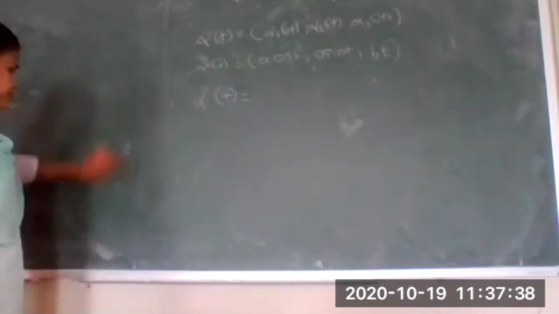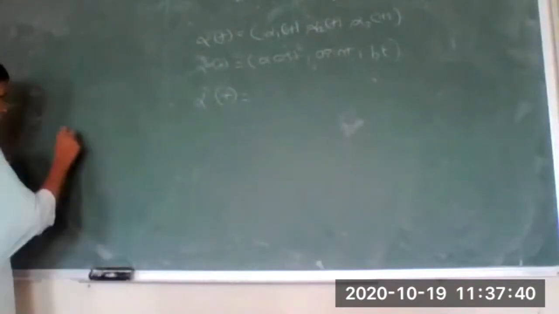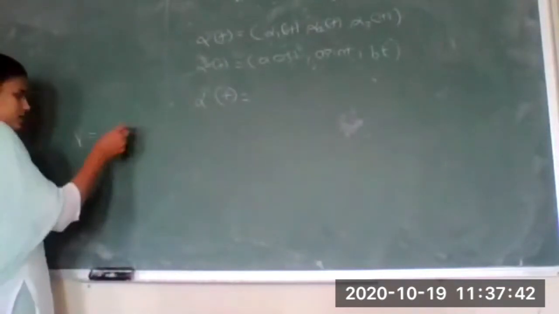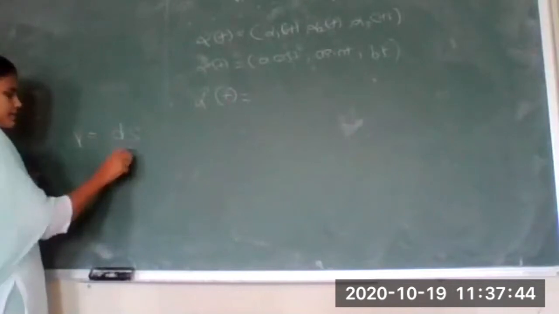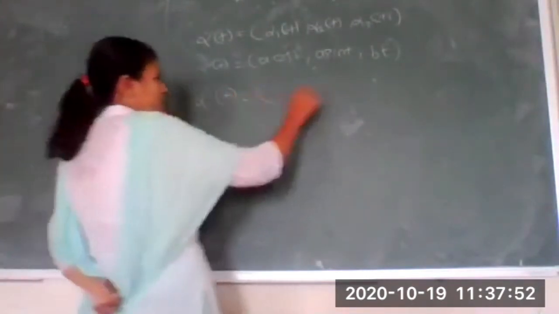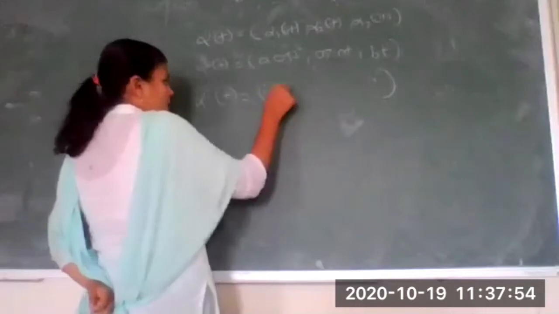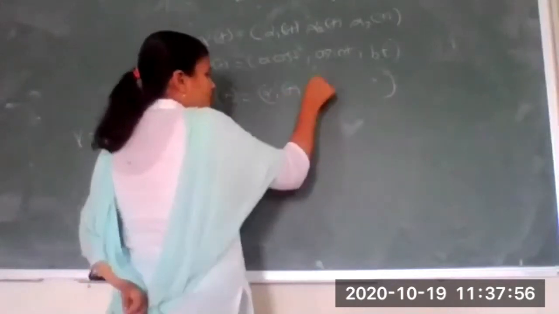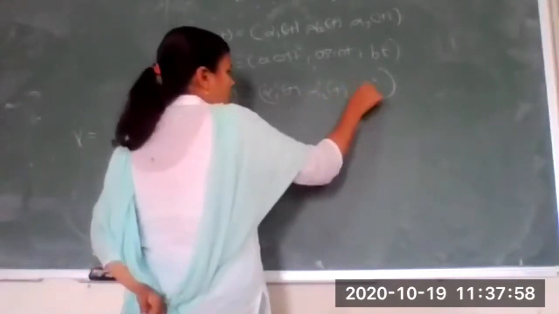Everyone knows this formula, I hope. The velocity or speed of a curve is nothing but ds by dt, the displacement or distance divided by the time interval we take. So alpha dash of t will be alpha 1 dash of t, alpha 2 dash of t and alpha 3 dash of t.